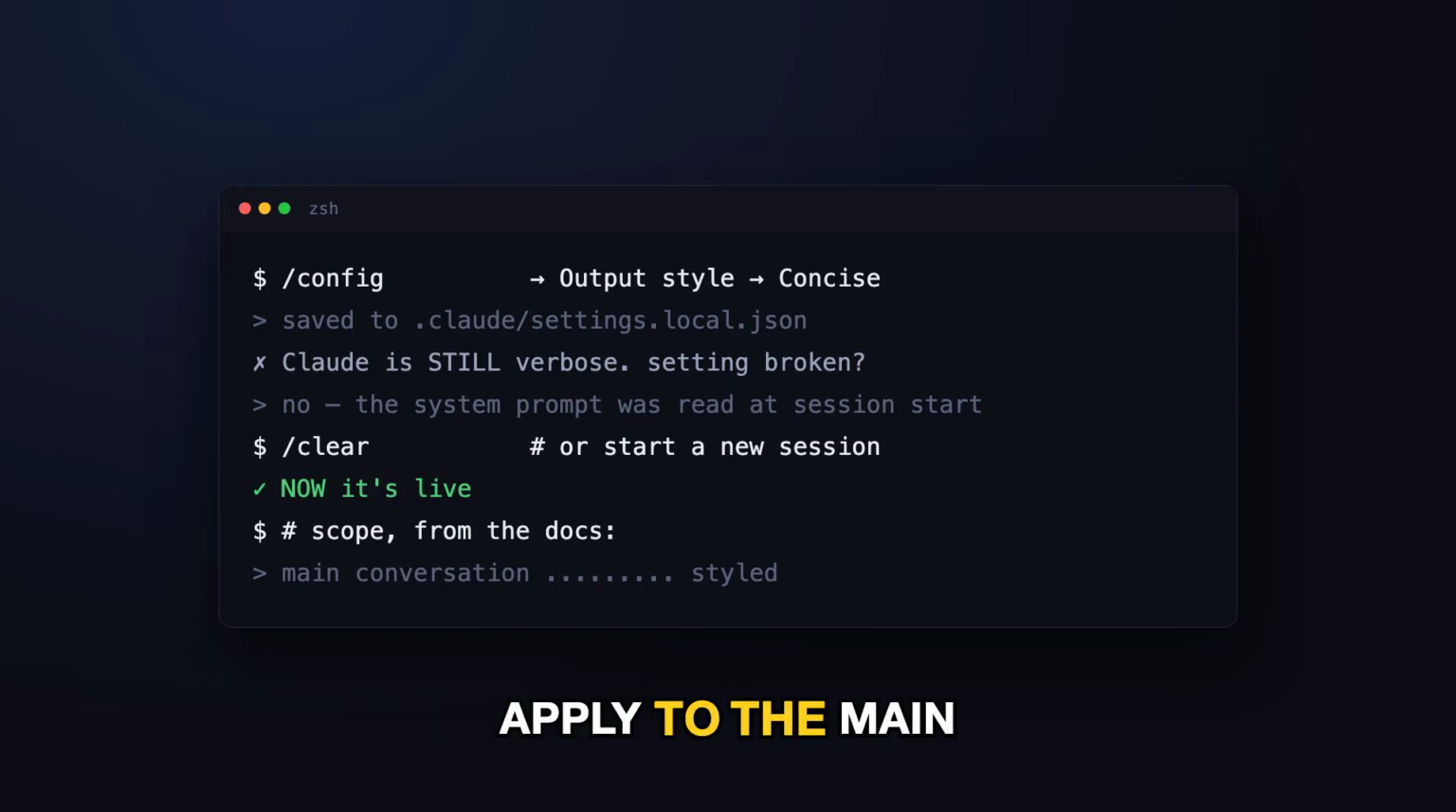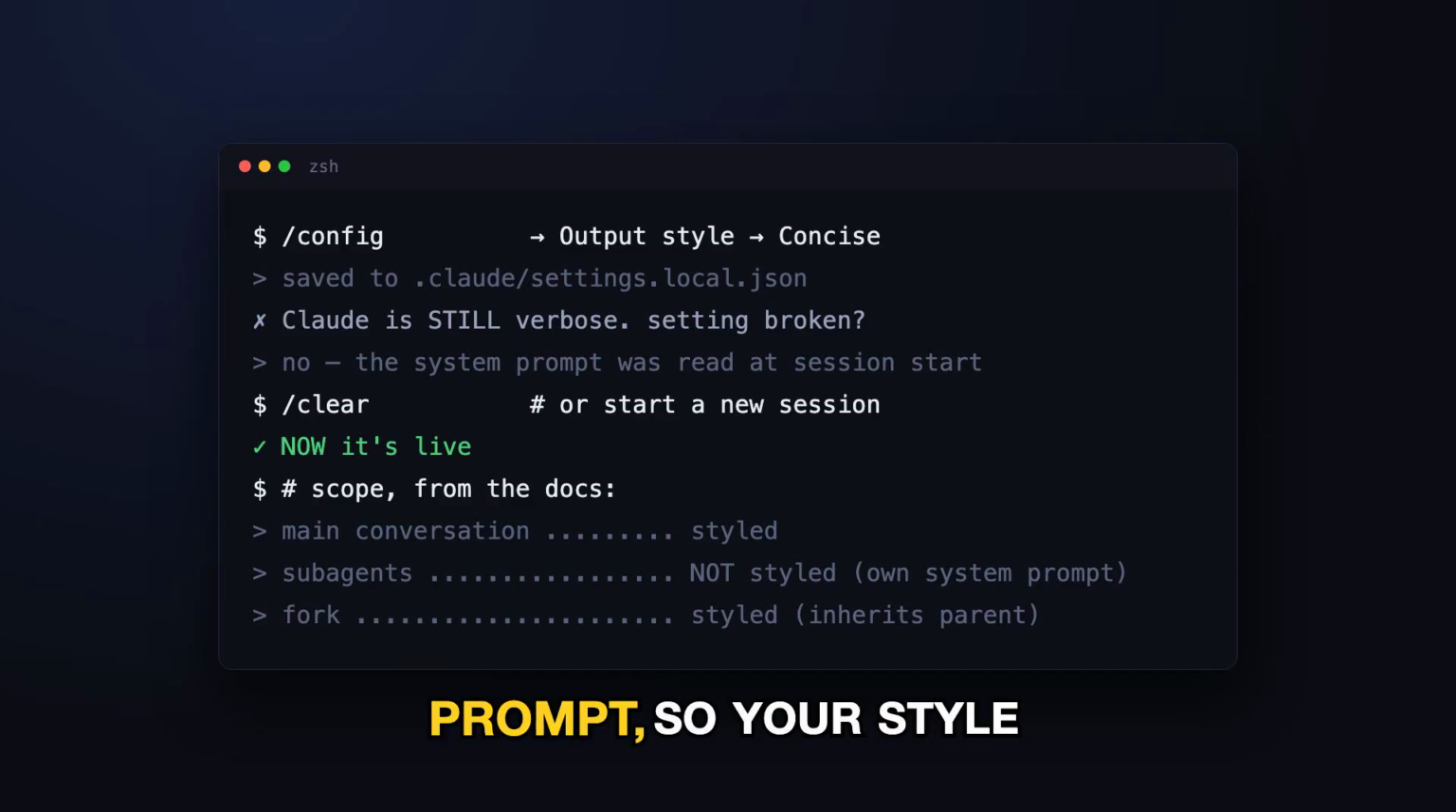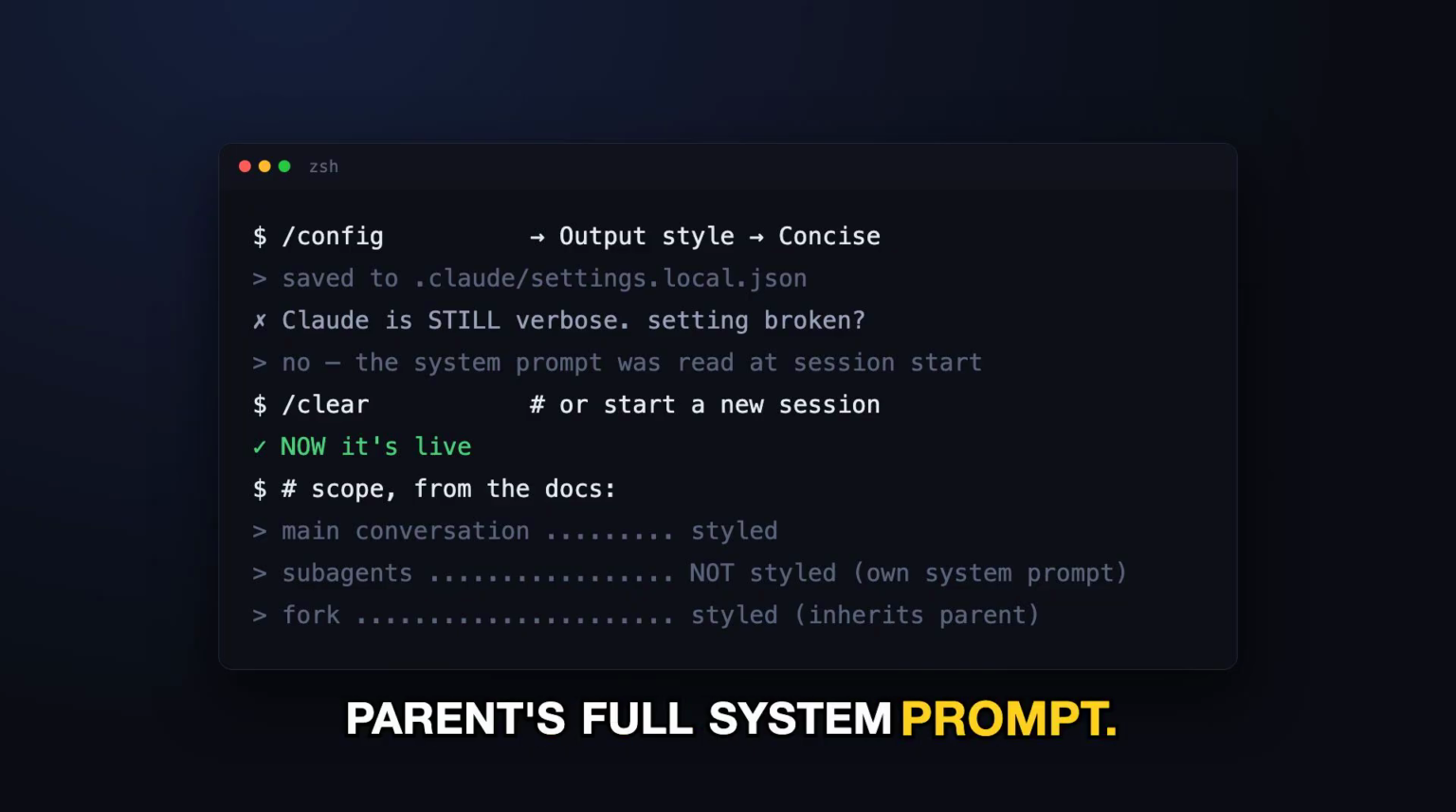One more thing from the same page. Output styles apply to the main conversation only. A subagent runs its own system prompt, so your style doesn't reach it. The one exception is a fork, which inherits the parent's full system prompt.